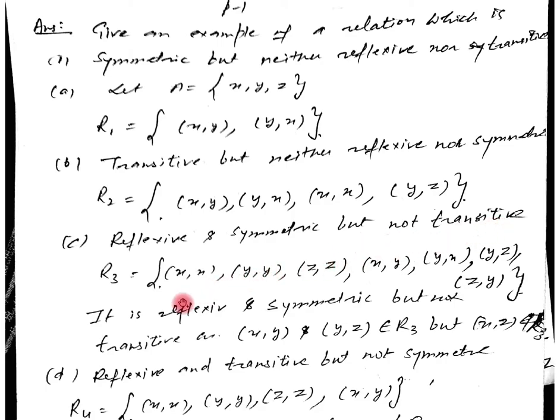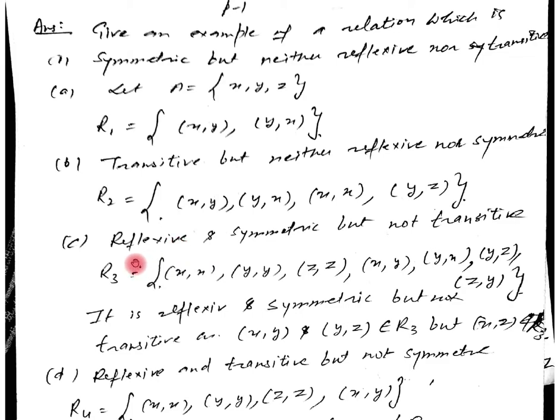Now if it is not transitive, it means we have to create some pair which does not satisfy the transitivity of the relation. It should be reflexive and it should be symmetric. If it is reflexive, then xx must be there, yy must be there and zz must be there. Now it is symmetric: if xy is there, then yx must be there. But it is not transitive. Now let us see, xy is there, yz is there, but xz is not there. So we can say it is not transitive.